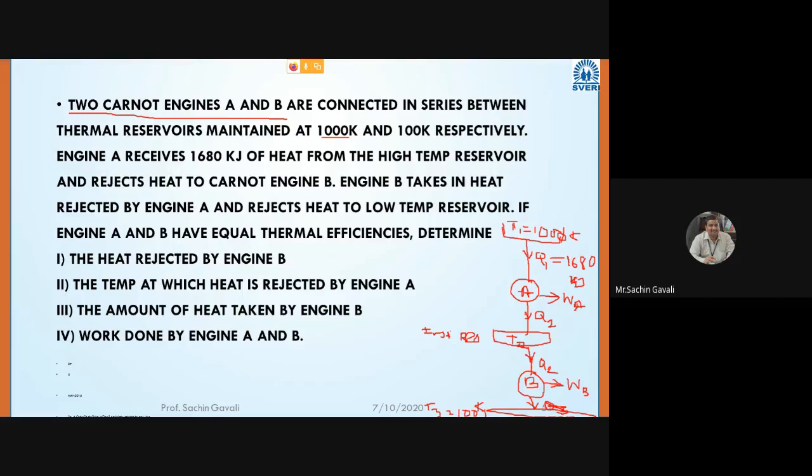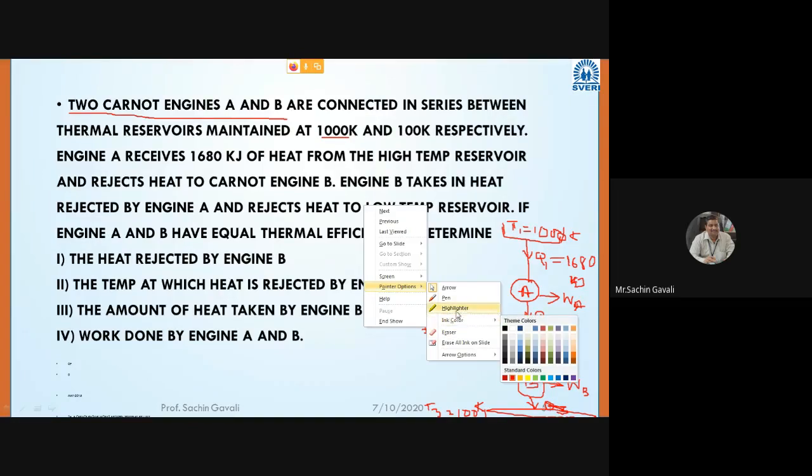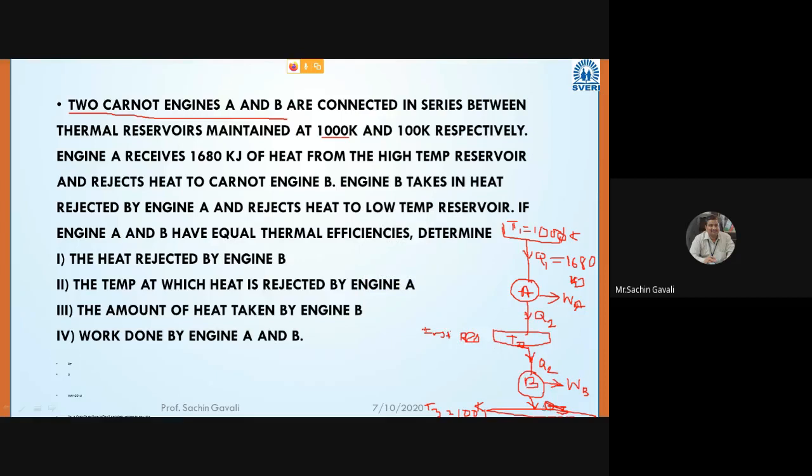You can consider it as an intermediate thermal reservoir. Intermediate thermal reservoir.